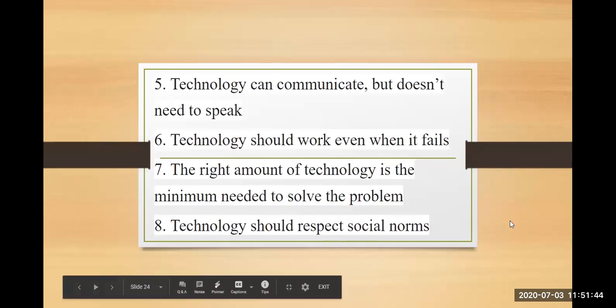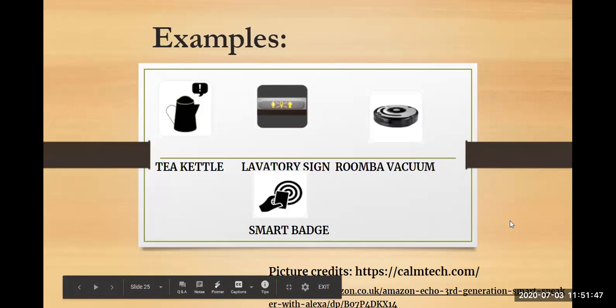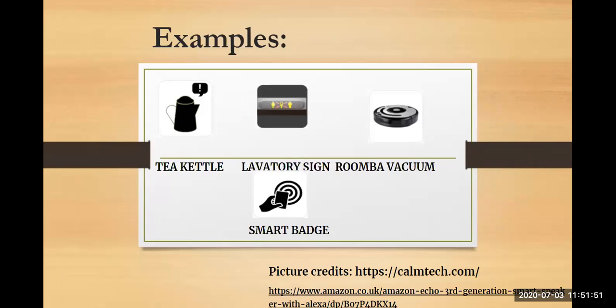Okay, let us move to the next. What are the examples of calm technology? As we have already seen, calm technology is something which quietly works for you. It doesn't seek your attention, or tell you to give it attention, and only then it will work for you. So the very first example is the tea kettle.